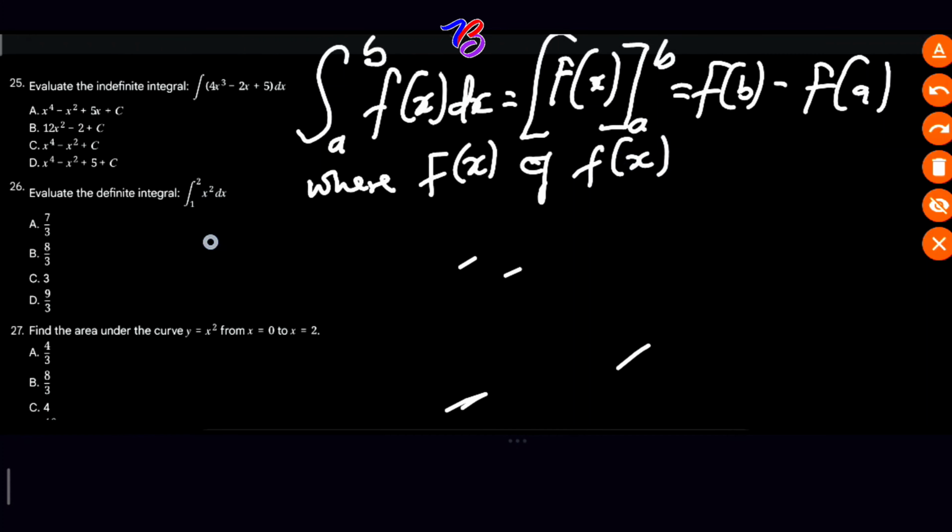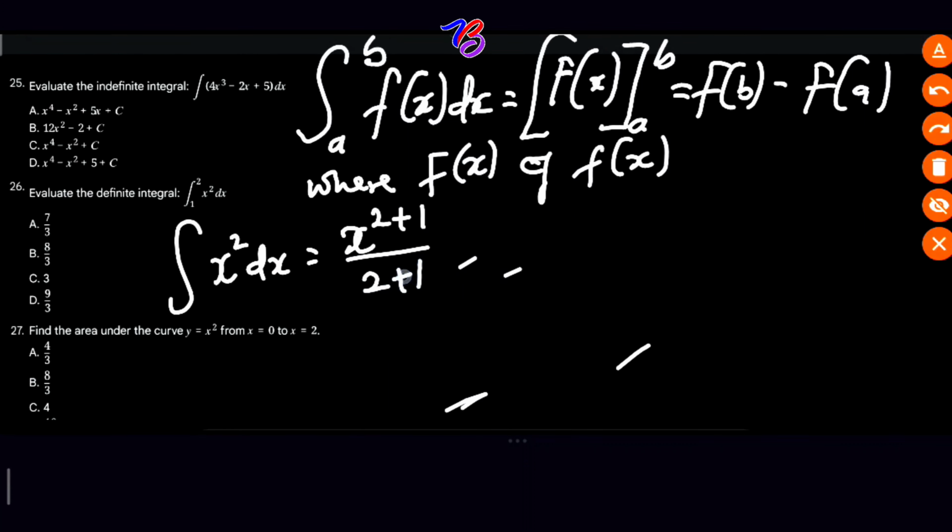So if we solve this now properly, we have integration of x squared dx is equal to x raised to power 2 plus 1 all over 2 plus 1 plus your constant, don't forget it, which is equal to x cubed over 3 plus your constant. We can ignore the constant C for definite integrals.